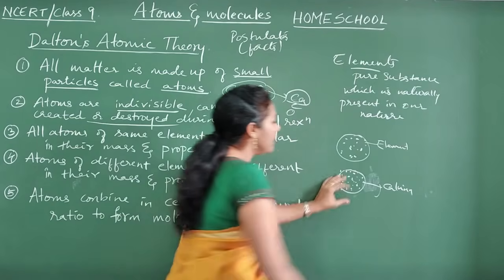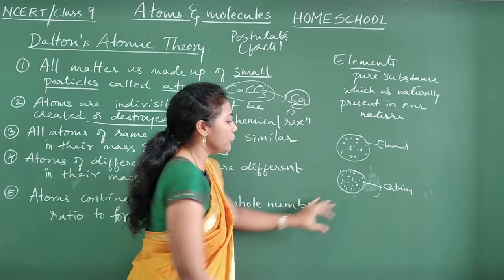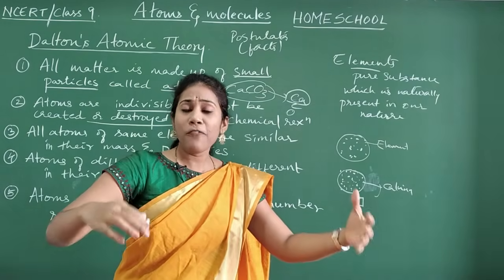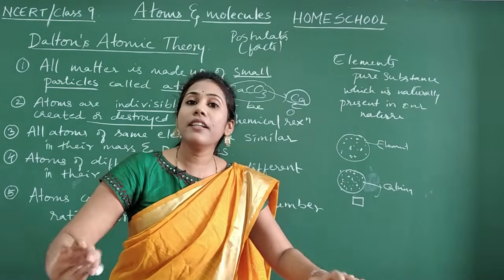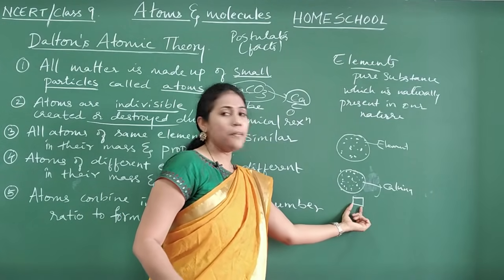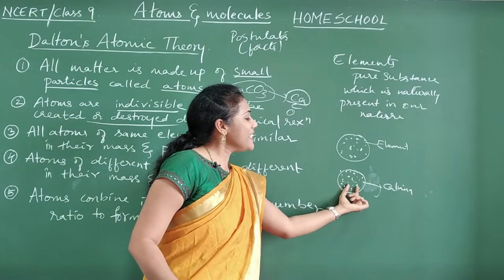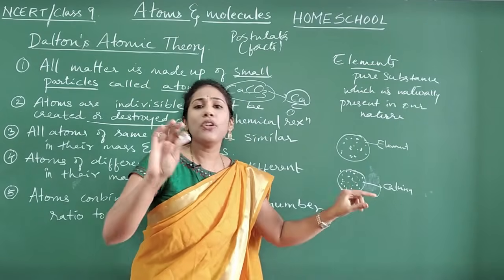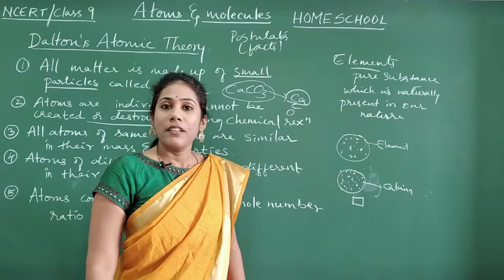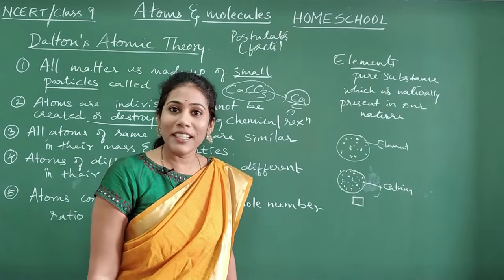Imagine calcium element is available in the form of big rocks under the earth's crust. If you take a single piece of calcium element, that single piece itself will contain crores and crores of calcium atoms. Got it? Clear everybody?